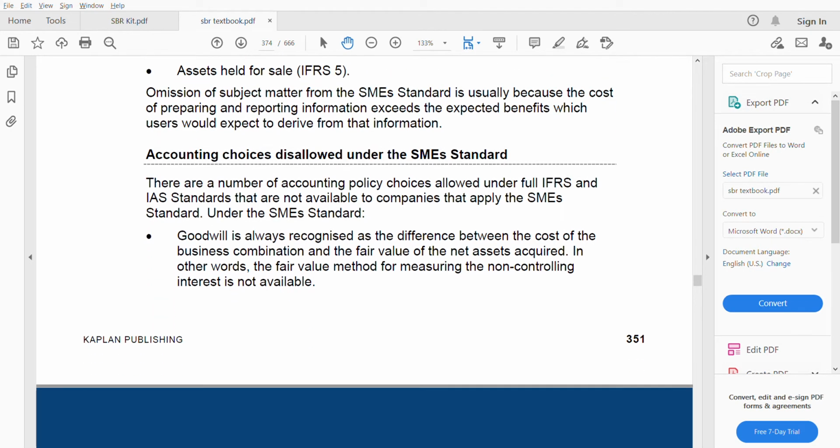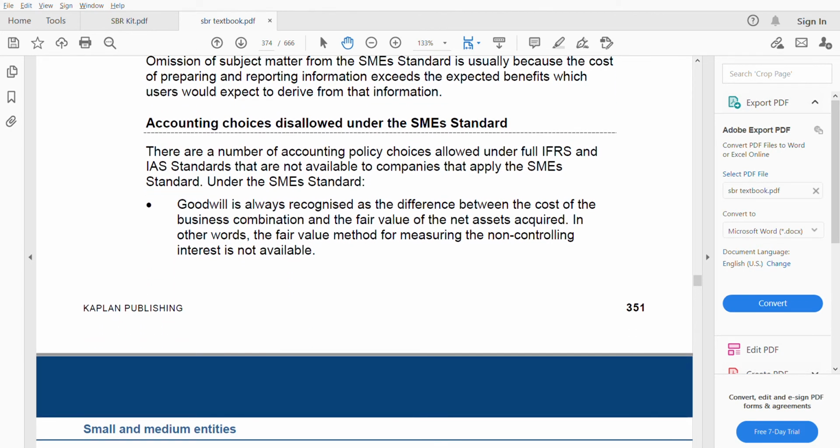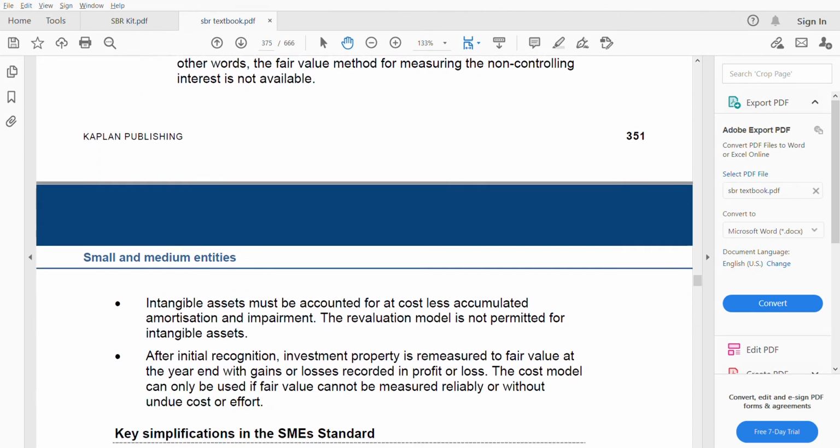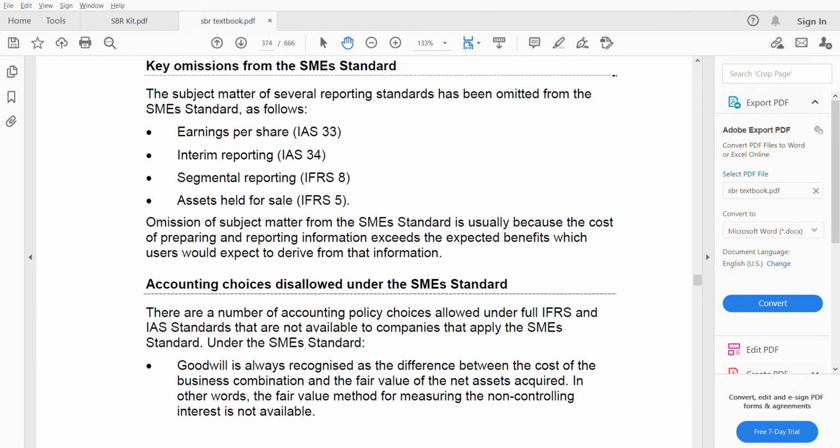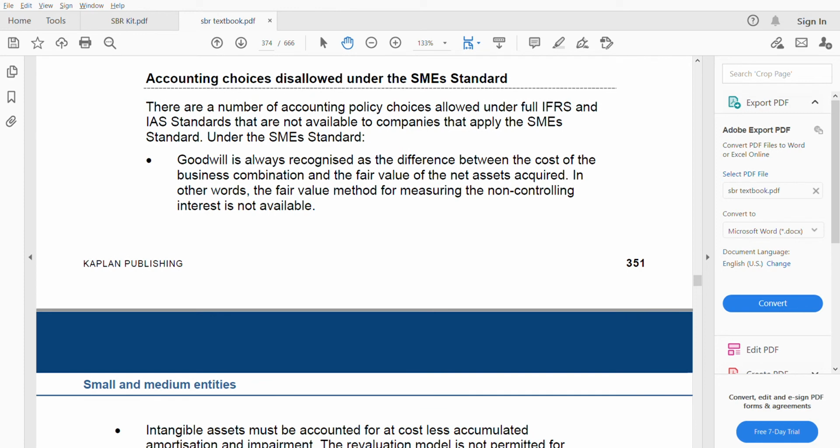Next, we are going to the accounting choices which are disallowed under the SME standard. Make sure you go through the list. That means these choices are allowed under full IFRS, but they are not allowed under the SME standard. Now let us see what they are. There are 3. I think 3 is the number for SME. Everywhere you see it's 3, 3, 3. It's easy for you to remember.